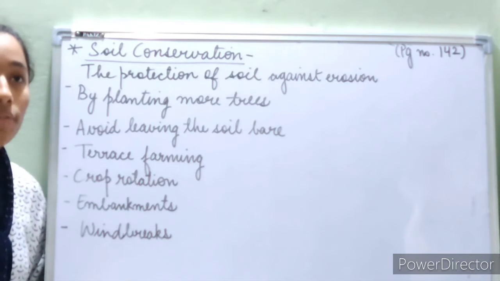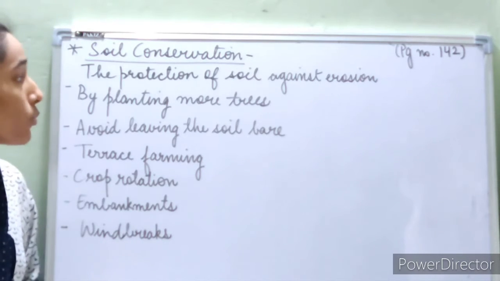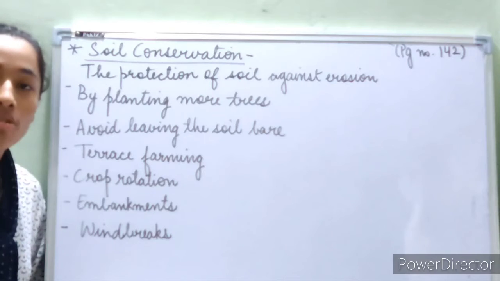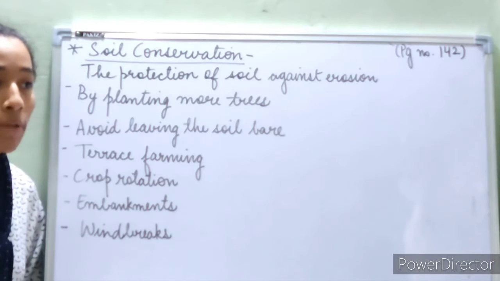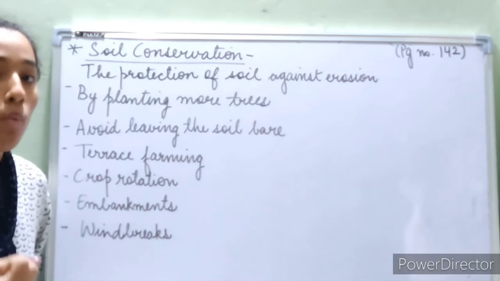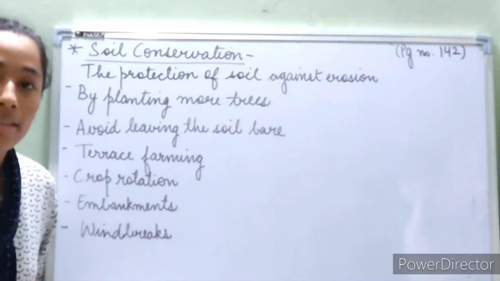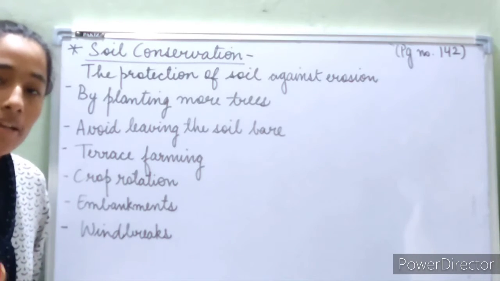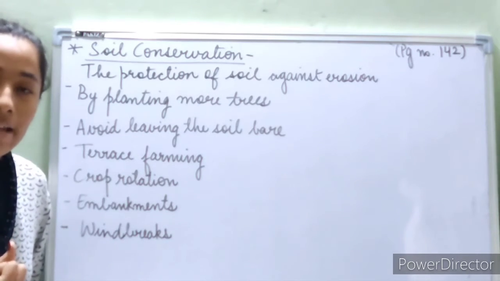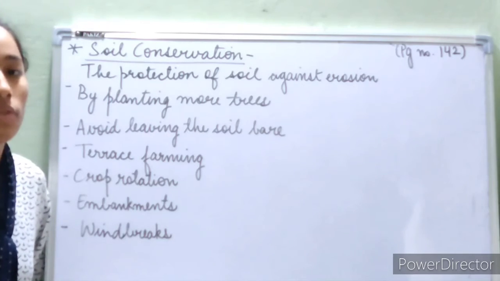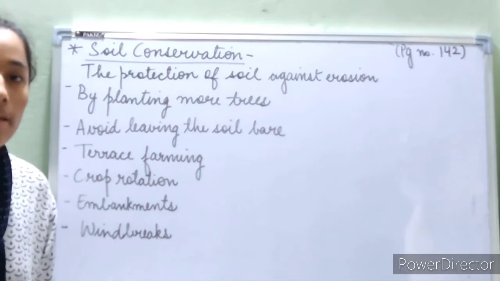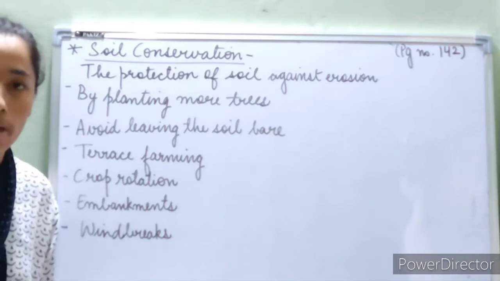So afforestation is a very good way to conserve soil because we already learned that trees and plants help maintain the nutritive value of soil, and because the roots of a plant or a tree hold the soil very tightly, the soil cannot be weathered away by anything. So the roots of trees and plants hold the soil tightly, and the topsoil remains as it is with all the nutrients, and it remains fertile. So by planting more and more trees, we can make sure that there is no soil erosion, and we can conserve soil.